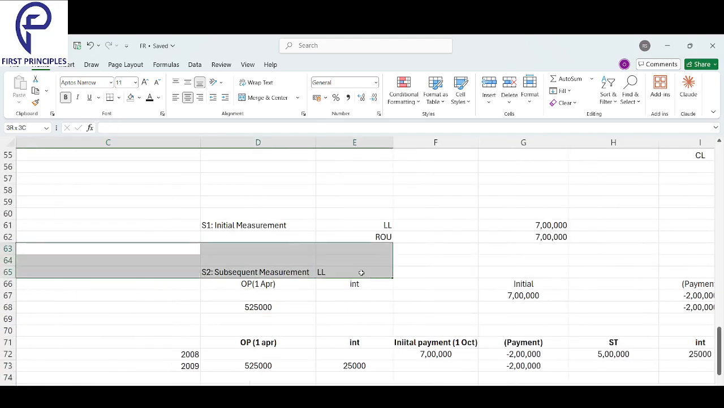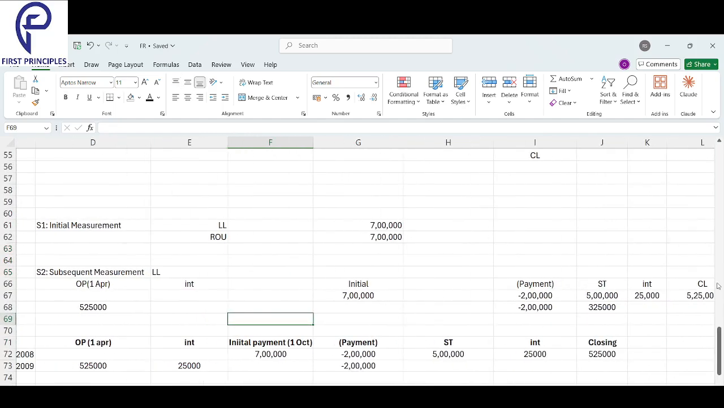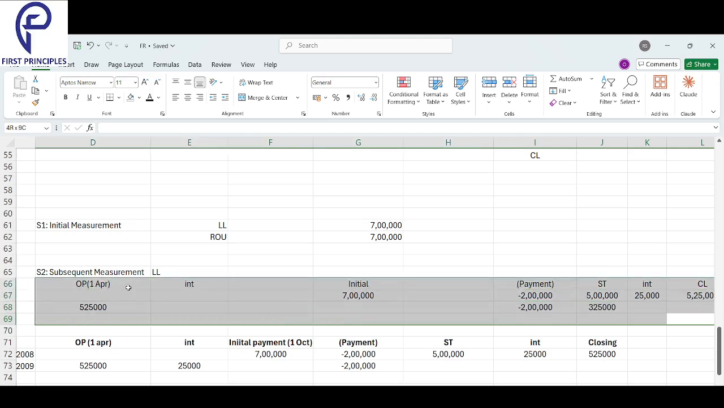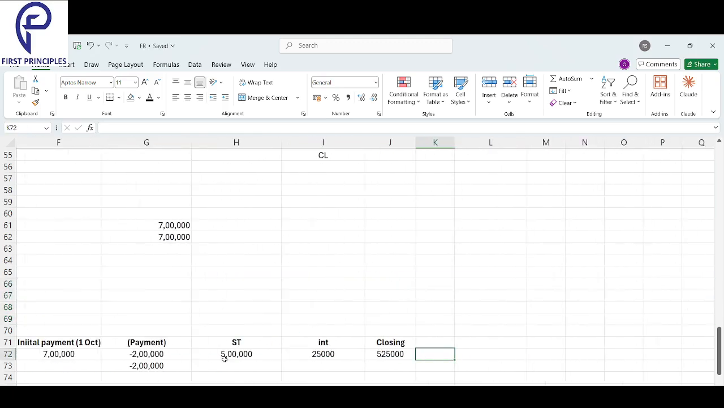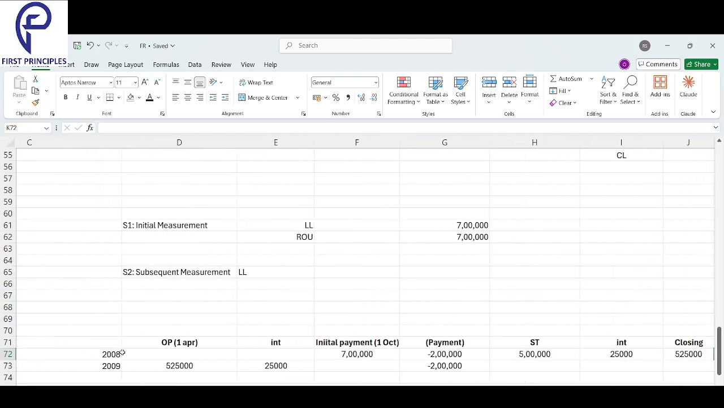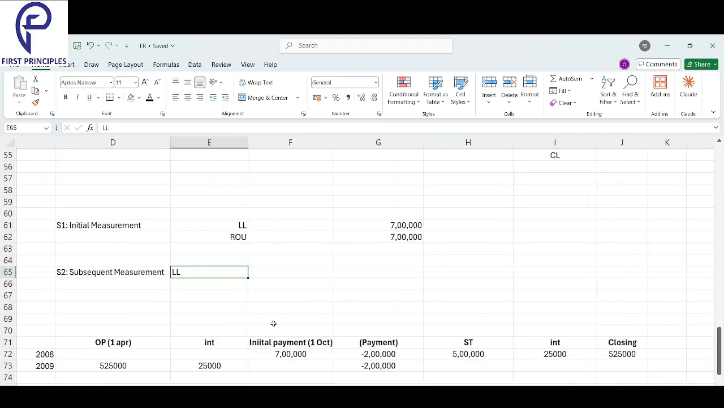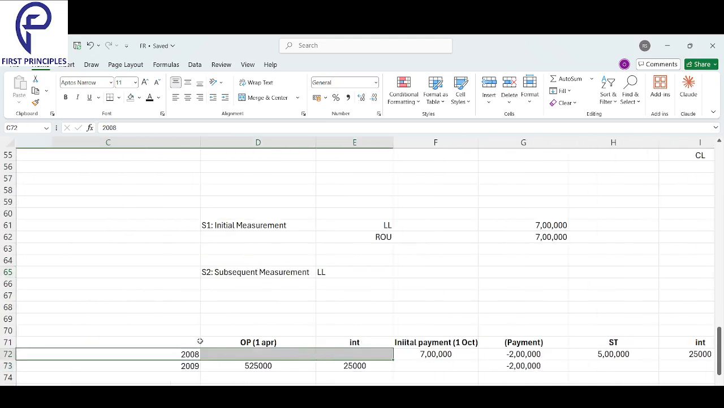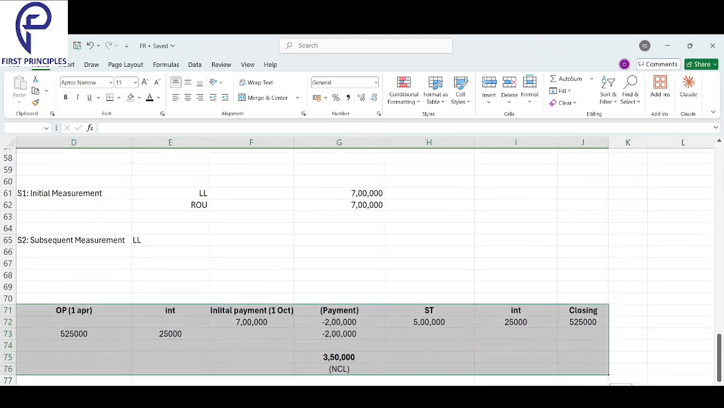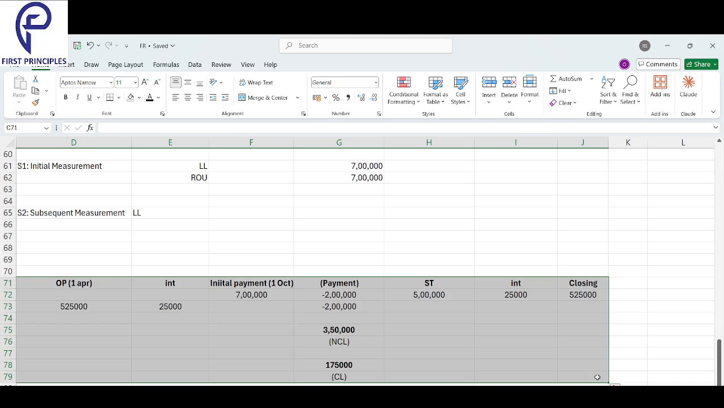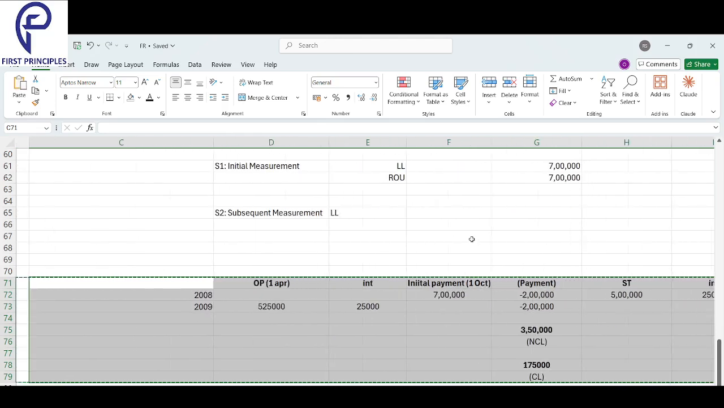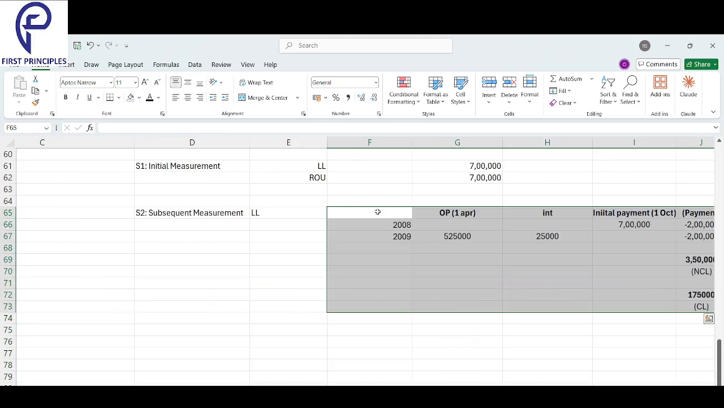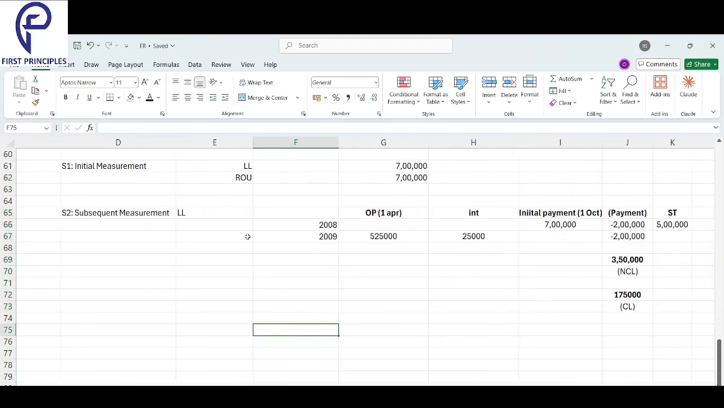Okay. So we got the initial measurement. Now we looked into the subsequent measurement. This was the subsequent measurement of lease liability. Can we just move it here? This is the only one sum that is a little different here. Just a couple of revisions, I guess, guys, will be good to go. This is the lease liability, how the subsequent measurement of lease liability looks like.